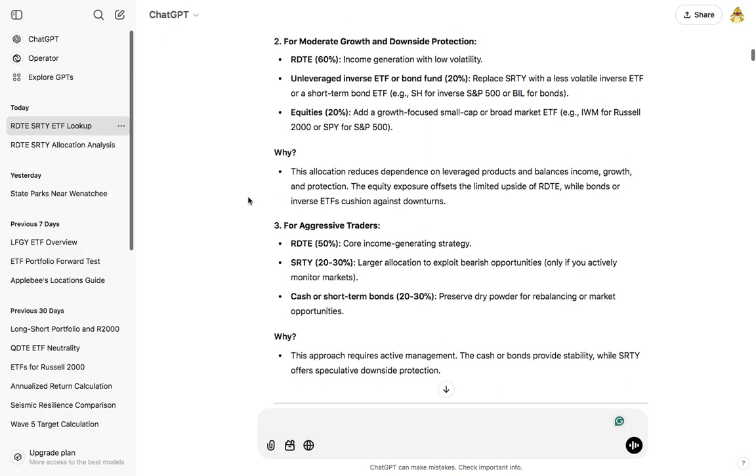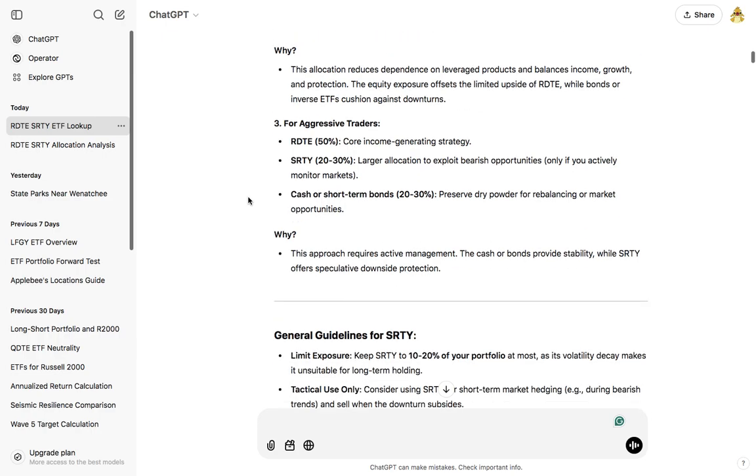And so it gave me another cool option for moderate growth and downside protection: 60% RDTE, 20% a less volatile inverse ETF or a short-term bond ETF, for example SH or BIL, and for equities, to add a growth-focused small cap or broad market ETF, IWM or SPY. Why? This allocation reduces dependence on leveraged products and balances income, growth, and protection.